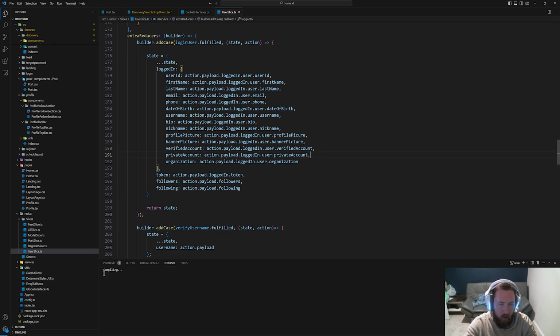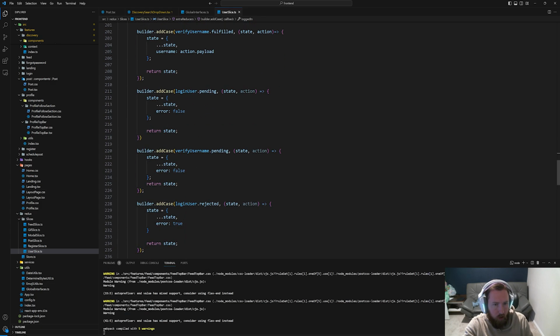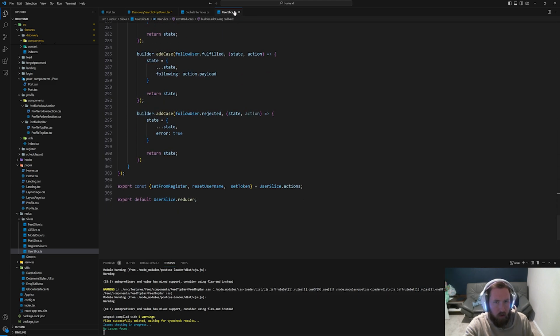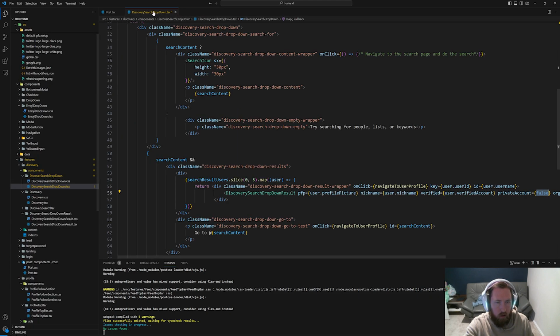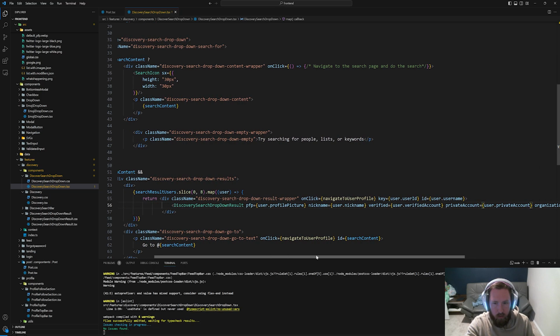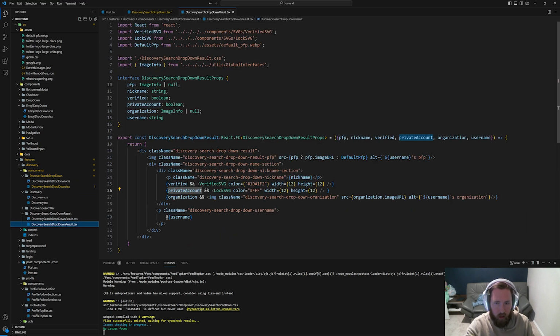So add that, and I think that's it for here, because I think whenever we verify user and a couple other things, yeah, so we just set the logged in. That's absolutely fine. So now we can come back into our discovery search dropdown. Yeah, so here we want user.privateAccount, and that should be a boolean, true or false, no matter what, and that should be fine. So we don't have any private accounts now, but now it should show the lock icon if there is one. I don't know if it should be black or if it should be this color. I'm gonna guess that'd be white, right? I have a hard time believing it should be white, so I'm gonna go ahead and put this color in there just to be safe, but there we go. Cool. So that takes care of that, I believe.